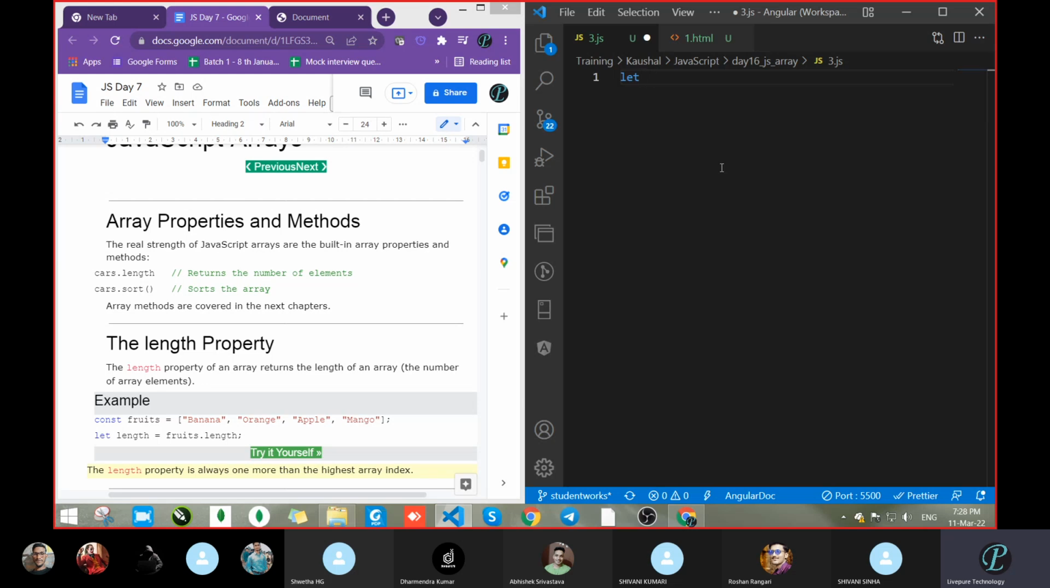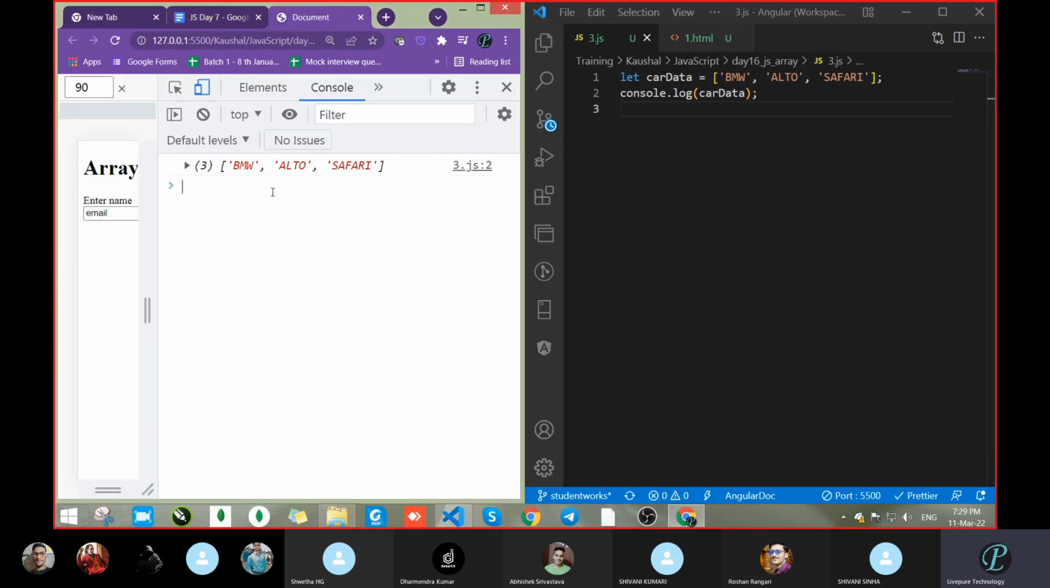So let's create one variable, car data, equal to an array. Pass some values: tell me some car names, who has a car. Alto, Safari. Alto means Abhishek has this much. Safari. Fine. Let's log the data: console.log(carData). Let's save and check. We got the data.